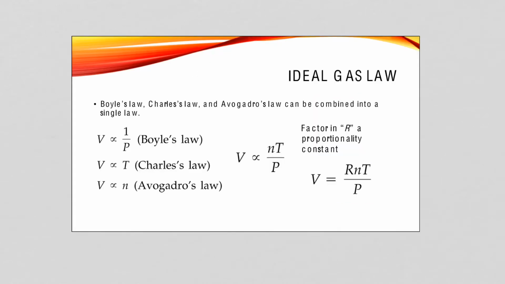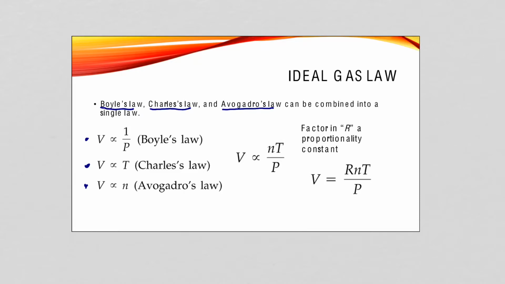So now that we have our three basic laws, we have Boyle's law, we have Charles' law, and we have Avogadro's law, and we can show them in terms of a proportional relationship, where Boyle's law has the inverse relationship with pressure, Charles' law shows the direct relationship with volume, with temperature, and Avogadro's law shows the direct relationship with the moles of gas.